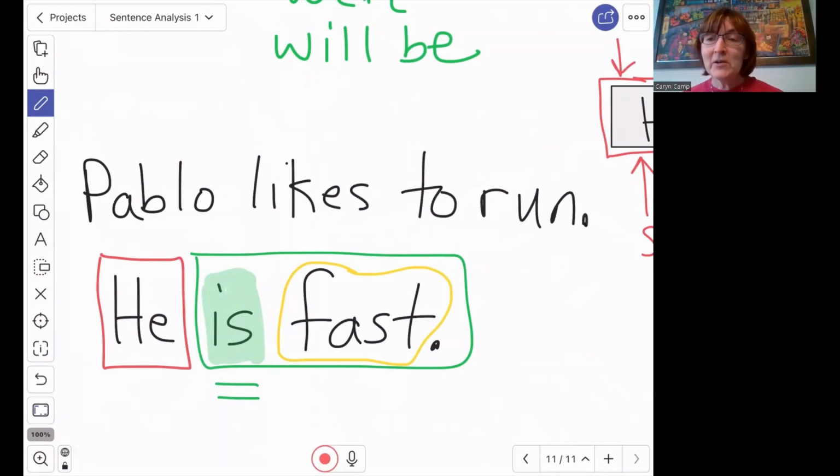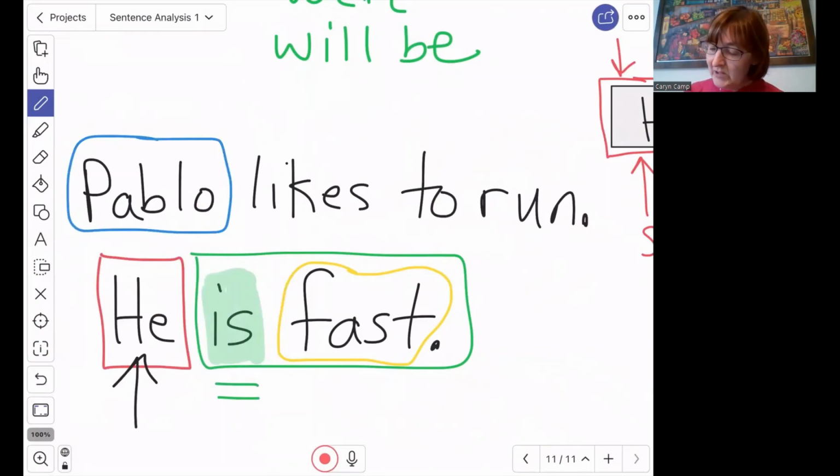Now, if I say Pablo likes to run, he is fast, do we know who he is? Yes, we do, because we already said in the sentence right before it that we're talking about Pablo. So he is referring to Pablo. So it's important in your writing when you use pronouns to make sure that we could look at the sentence before or earlier in the paragraph to make sure we know who you are talking about.